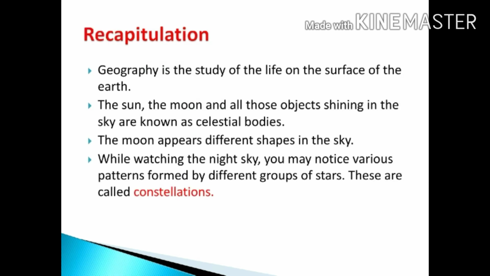Recapitulation of the lesson. Geography is the study of the life on the surface of the earth. The sun, the moon, and all those objects shining in the sky are known as celestial bodies. The moon appears in different shapes in the sky. While watching the night sky, you may notice various patterns formed by different groups of stars. These are called constellations.